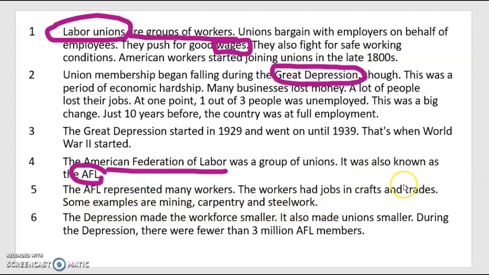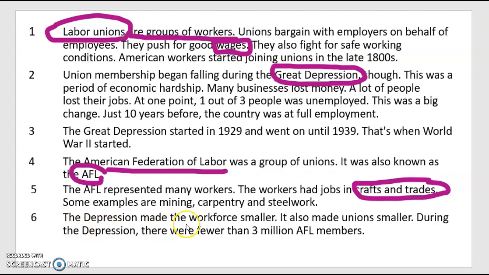Okay, so there are a couple words that I'm not really familiar with, crafts and trades. But because I know how to use my context clues, I read past these words and I was able to determine that some examples of crafts and trades are people who mine, people who do carpentry, and people who work with steel. So those are examples of crafts and trades. Okay, so that's also a great clue for me as to what type of workers joined unions.